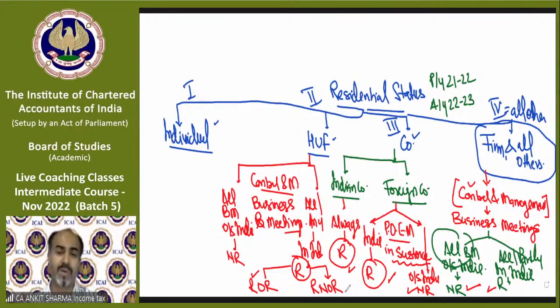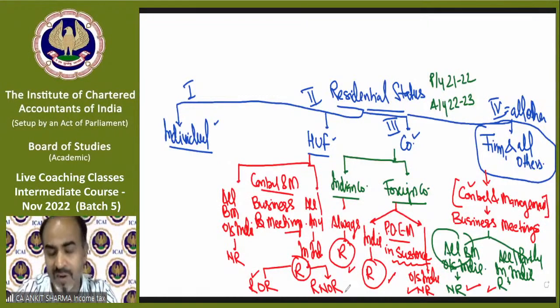So if you become a resident HUF, the question will not end. But in case of partnership, if you become a resident, the question ends there. In case of HUF, if you are a resident, you have two sub-classifications: either resident and ordinary resident, or resident and not ordinary resident. When you will be a resident or not ordinary, etc., that will be discussed after the concept of individual, because that is connected with the concept of individual again.